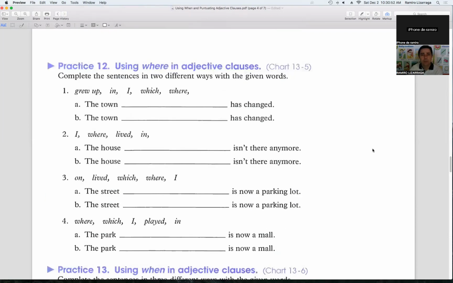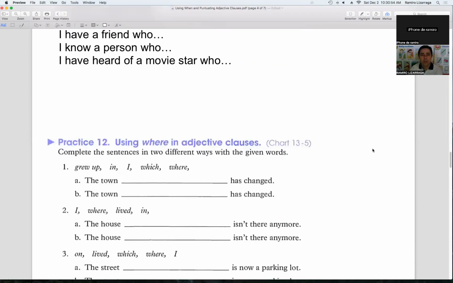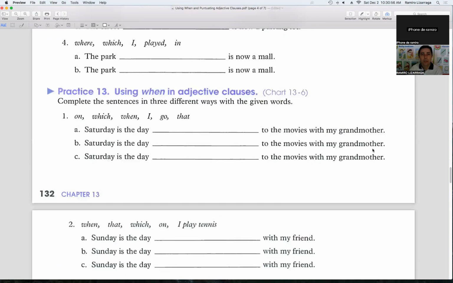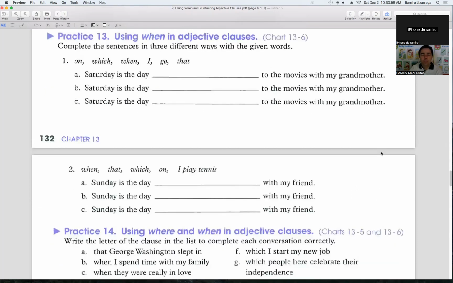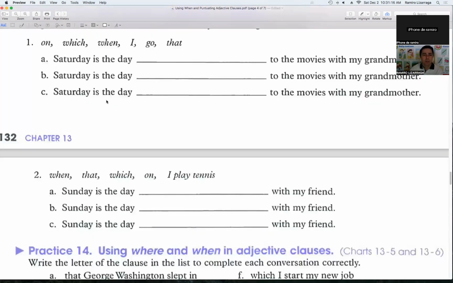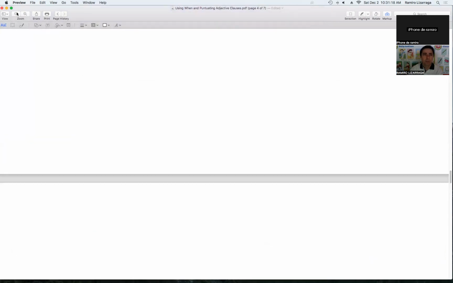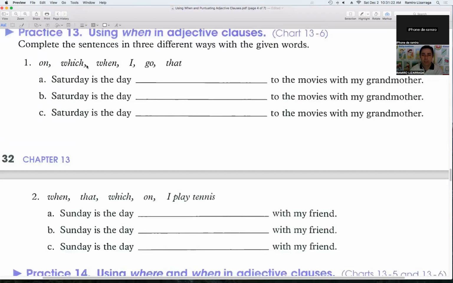Oh, this is for where. Here we have some examples to use when, or maybe on which, or maybe nothing, or maybe that. Some technical problem with the PDF, sorry.